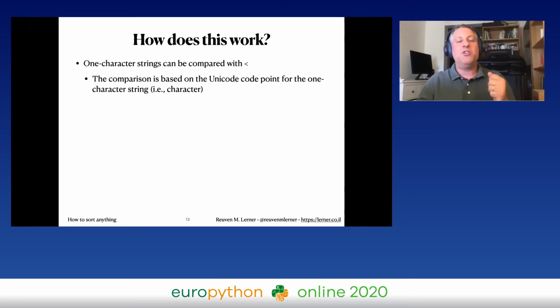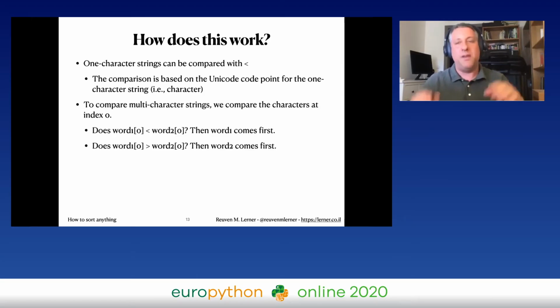In any event, Python first checks the first character of the two strings. So I have two strings, word one and word two. Which one comes first? We're going to check the first character, and we're going to apply this rule with a less than rule, or the greater than rule. Let's compare their code points. Let's compare their ASCII values. And we'll know then which one comes first. That's fine if we have a one character string. We compare index 0. What happens if that's not obvious?